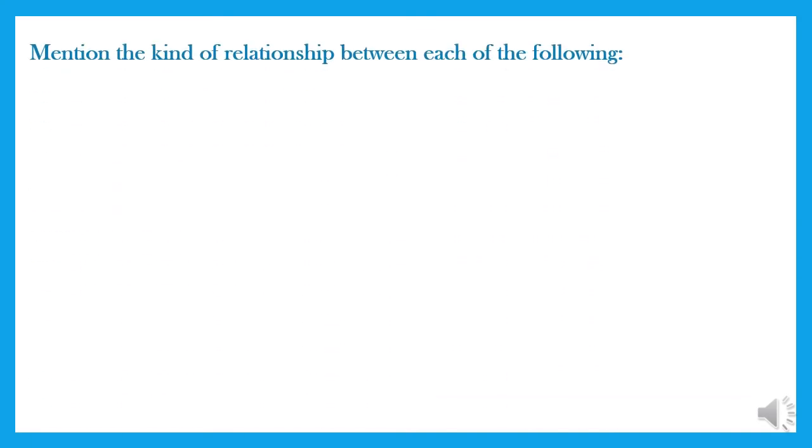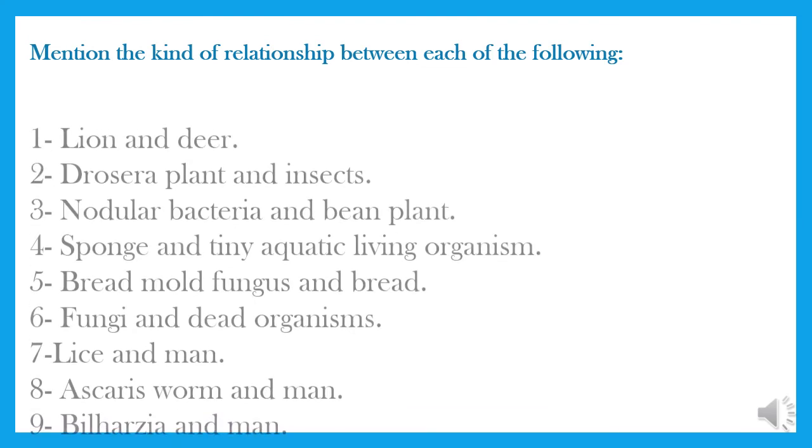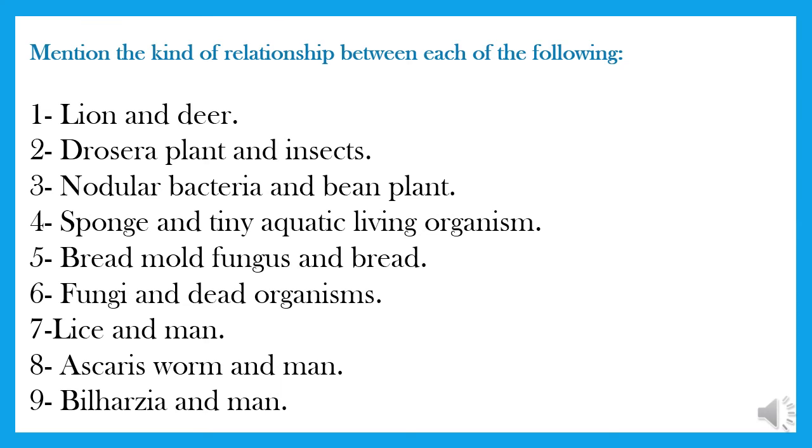Okay, it's time to test yourself. I want you to mention the kind of relation between each of the following. The first one, lion and deer. What do you think? What's the relation between lion and deer? Super, it's predation. Okay, the second one, Drosera plant and insects. It's also predation, amazing, but predation in plants, amazing.